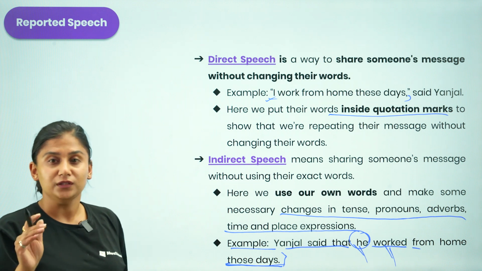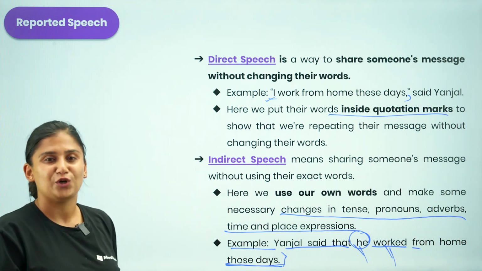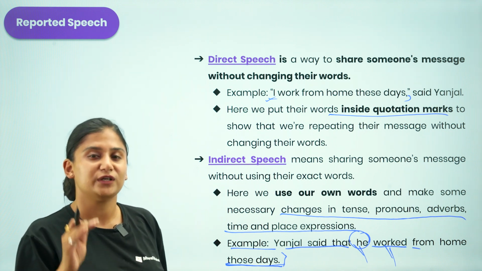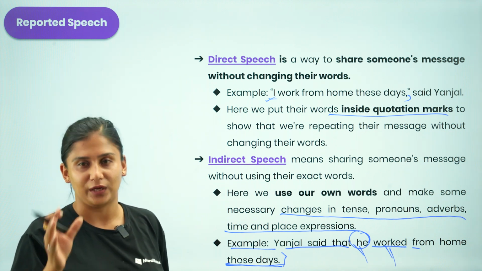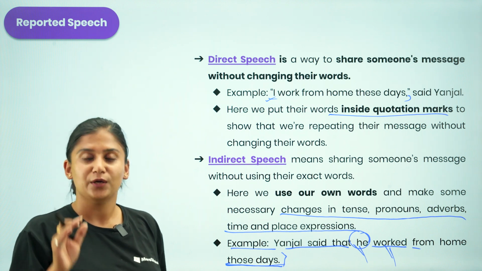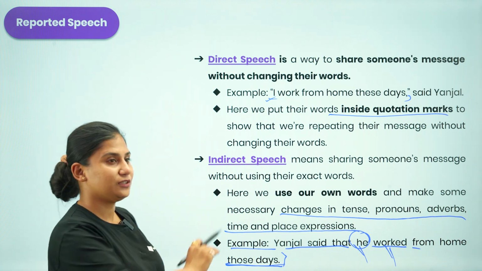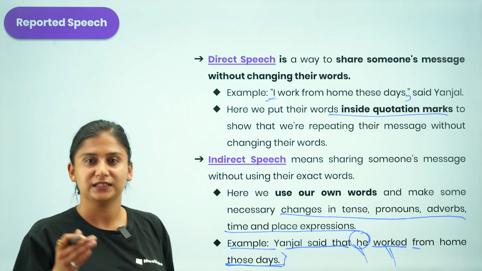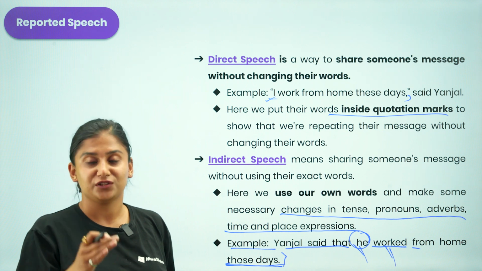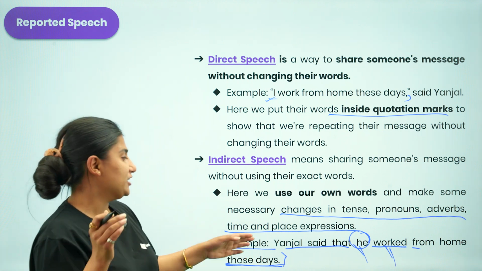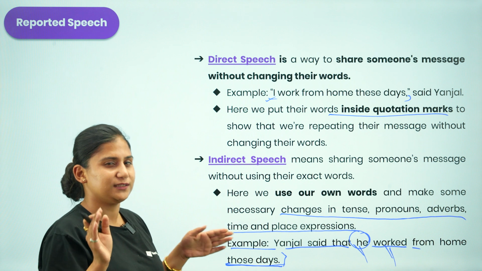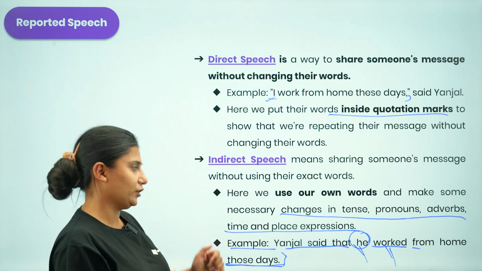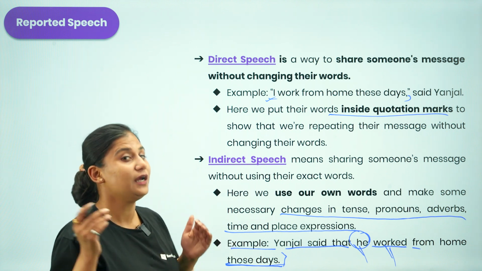In very simple terms, direct speech is the way of presenting someone's information in an exact way without any changes. But when it comes to indirect speech, you are presenting the ideas said by somebody else to you, or the information said by you to someone else, by bringing certain necessary changes. And the changes are not in the idea, but focus majorly on the pronouns, the tenses, or the time and place expressions.